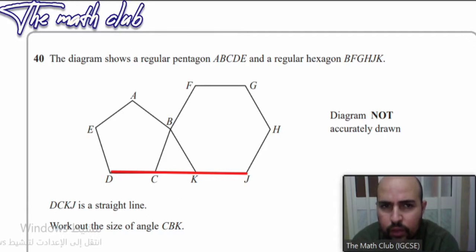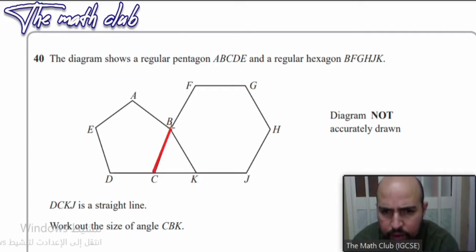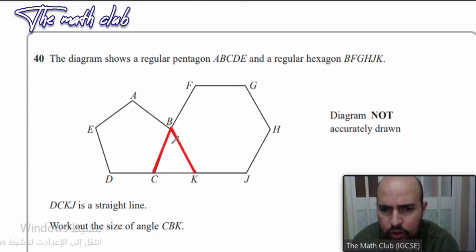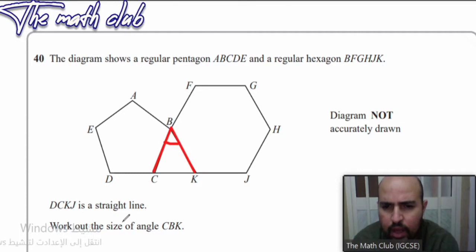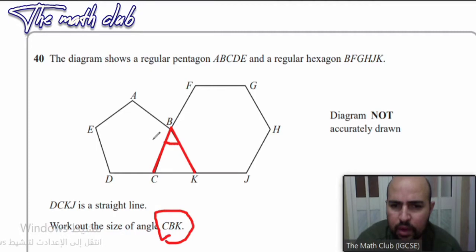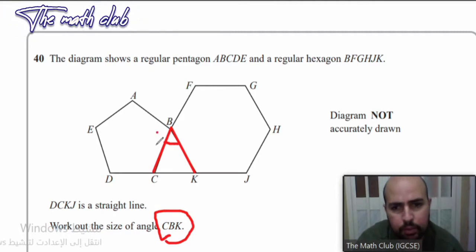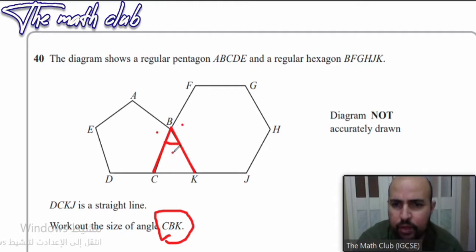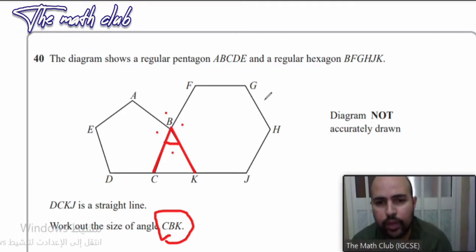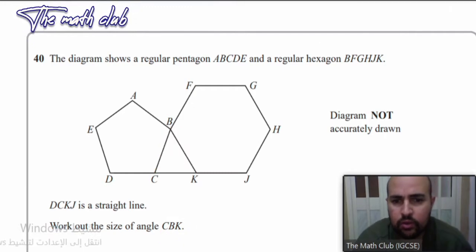So, let's check this angle. It's CBK. So the angle is the letter in the middle, which is this one. Very good. And we said before that we're using 3 letters to describe an angle, because, for example, angle B can be here. If I say angle B alone, it might be here, it might be here, and it might be here. So I can't say angle B alone. I have to describe an angle using 3 letters. Now, let's try to answer this question.